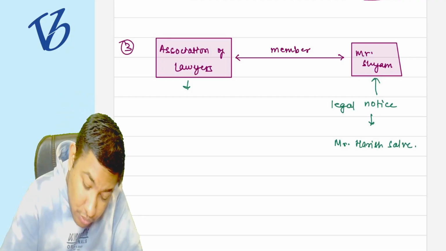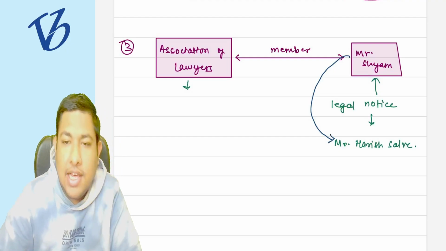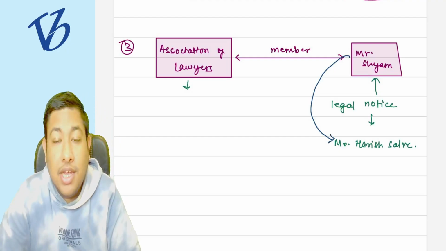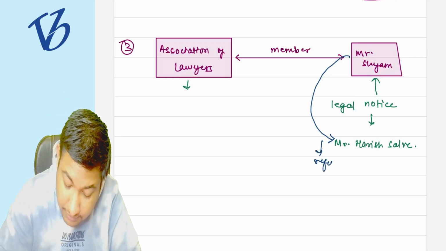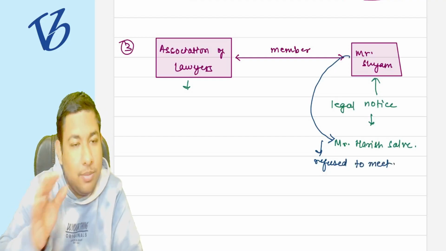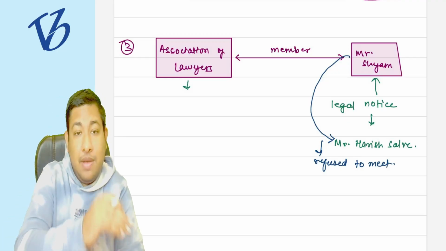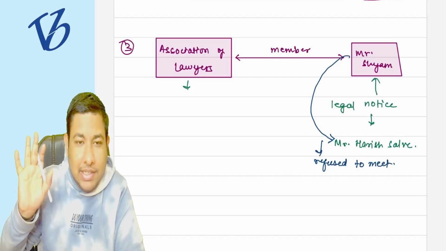So he approached Mr. Harish Salve, and Harish Salve refused to meet. But he wanted that he should fight my case. But Mr. Shyam is a member of the association of lawyers.